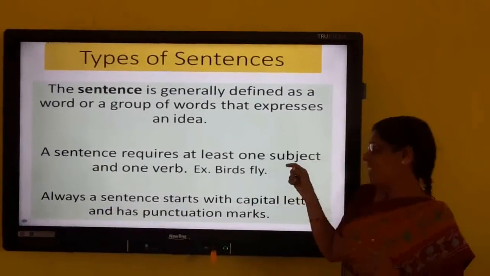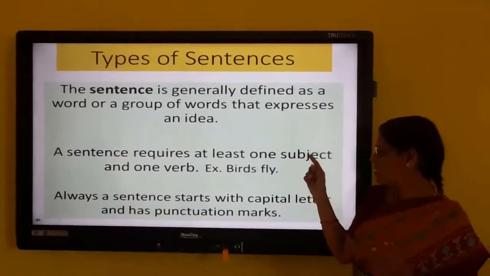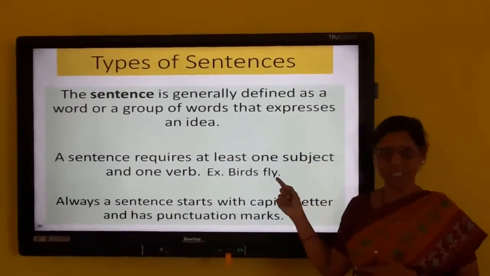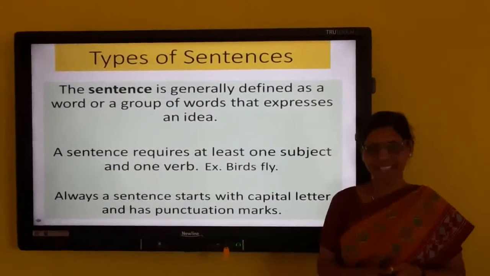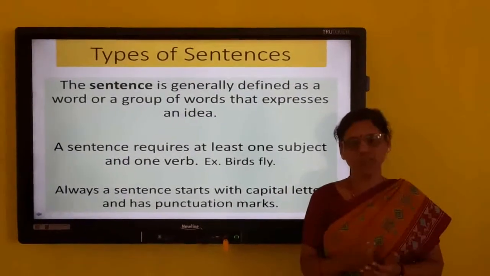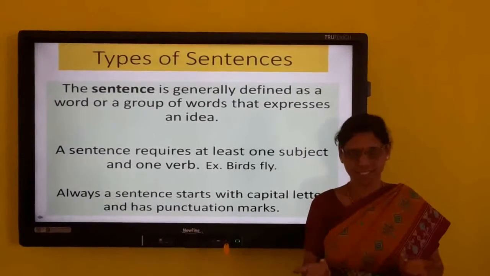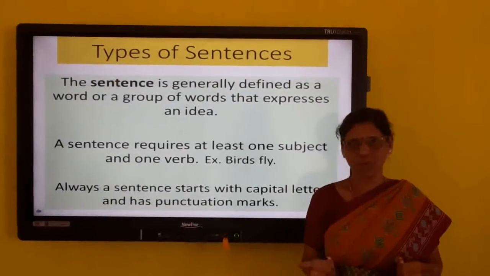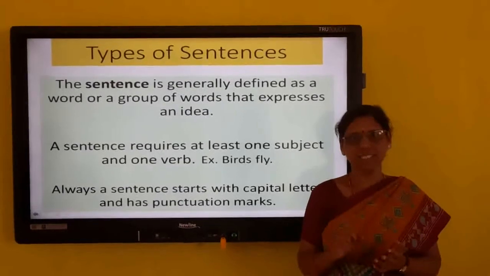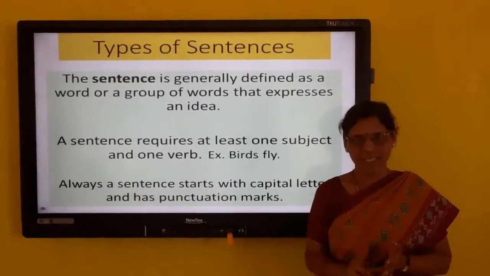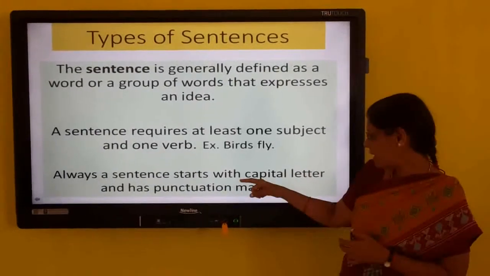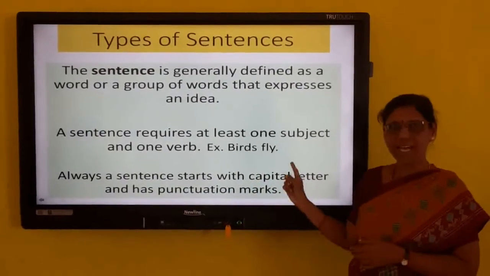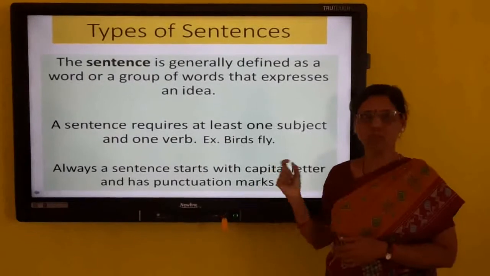To make a sentence, at least one subject and one verb should be there. For example, birds fly, the sun rises. If we are saying the sun, does it make any meaning? No. So a sentence needs the noun and the verb. Then a sentence starts with a capital letter and we should use punctuation marks while writing.